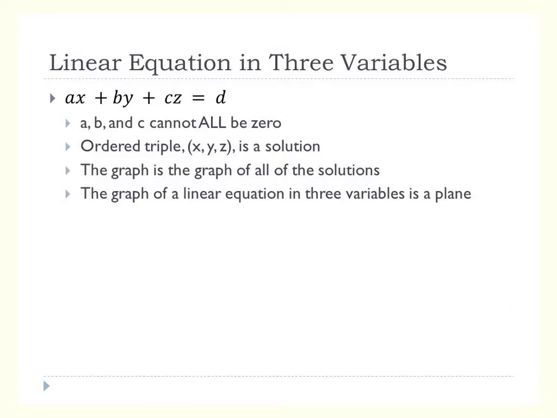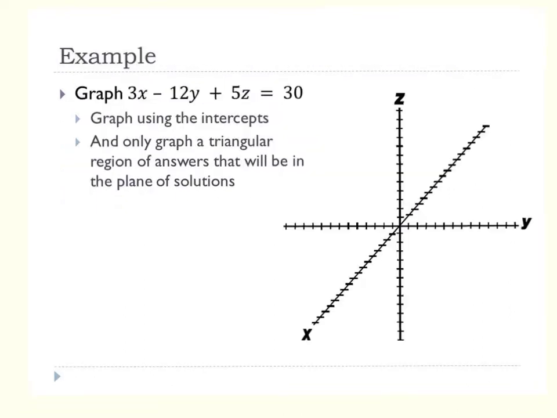And so instead of a line, this actually graphs a plane. Okay, the graph of a linear equation in 3 variables is a plane. So if you remember from geometry what a plane looks like, that is what we're going to graph. So how do we do it? Well, we're going to graph using our intercepts. Okay, so x-intercept, what do I know about it?